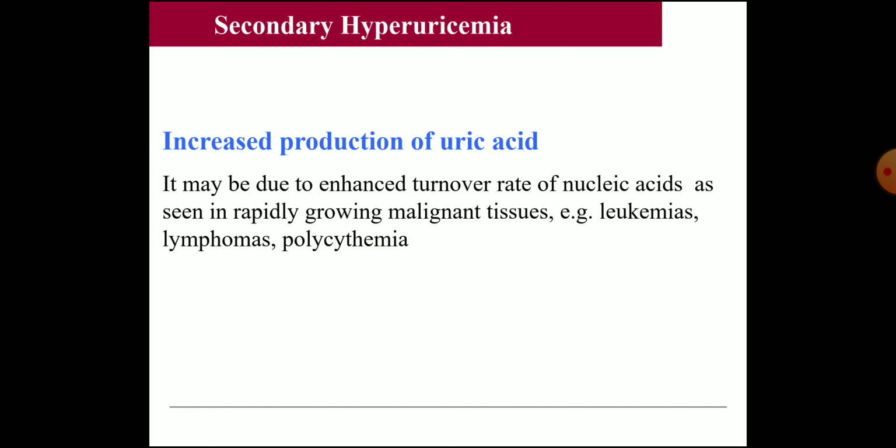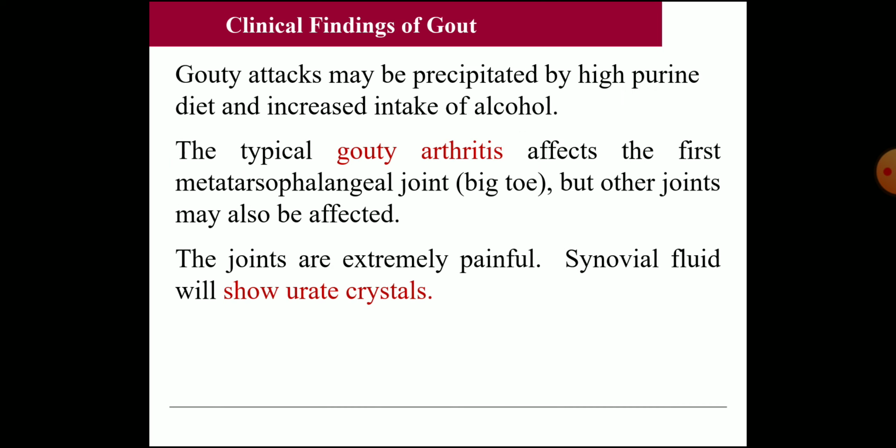And another cause is the renal pathology. Any disease of the kidney, chronic disease, will affect the kidney function, so the uric acid excretion will not be proper. Normally some amount of uric acid produced will be excreted in the urine, isn't it? Normal constituent of urine you have studied. But if there is renal failure, the excretion will not be proper, and so there will be increased level in the blood, which will produce gout.